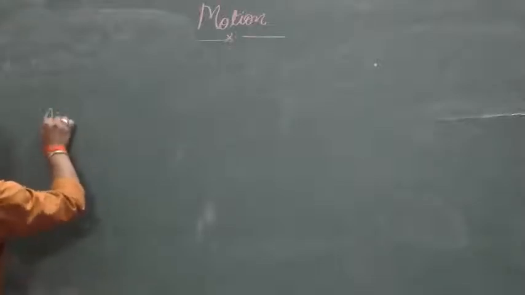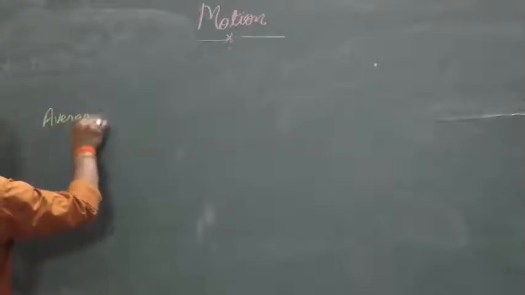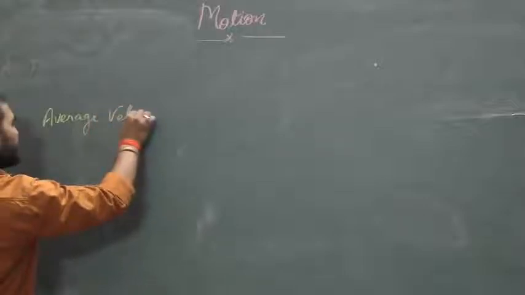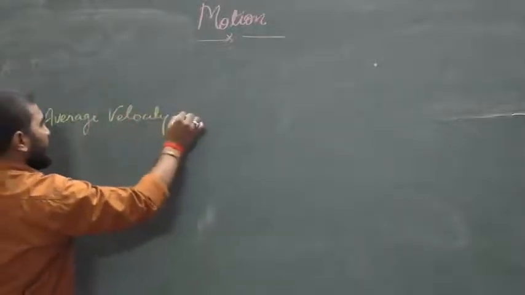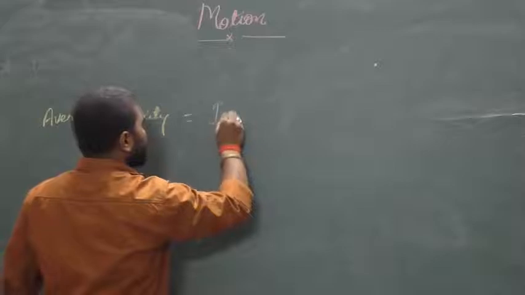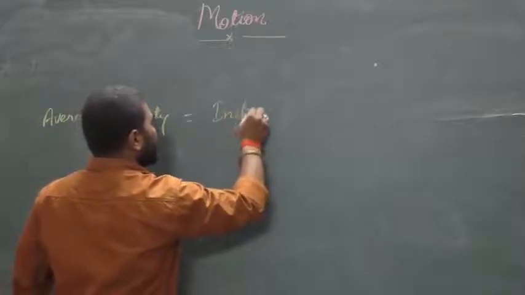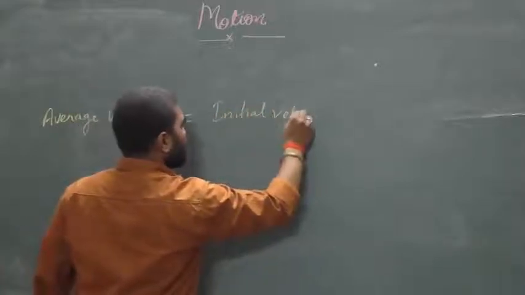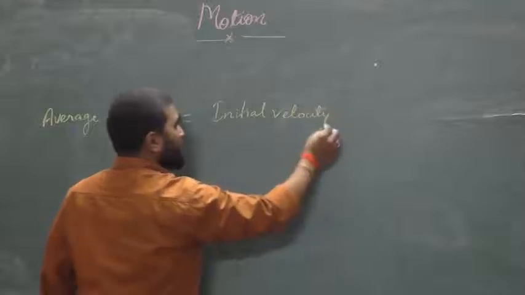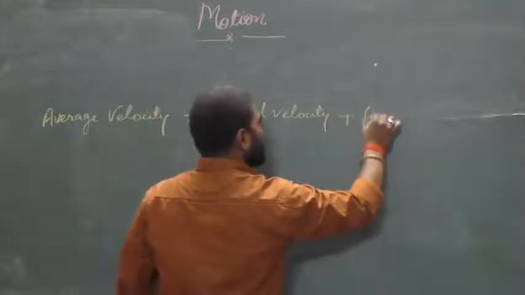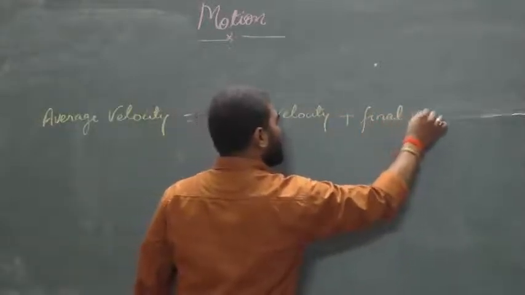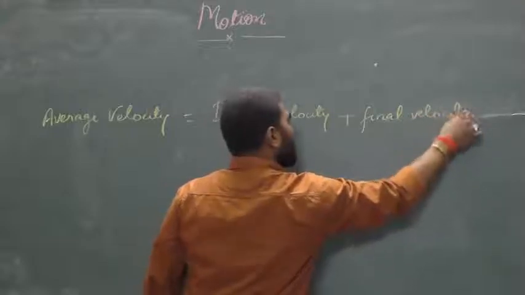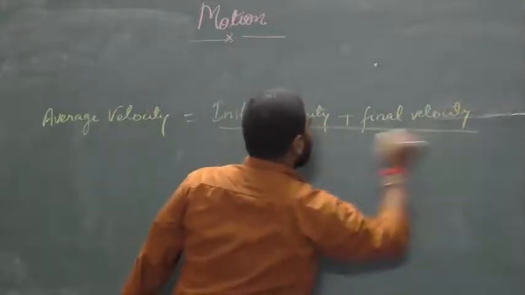One more thing I just want to discuss: average velocity. Average velocity is equal to initial velocity plus final velocity divided by 2.